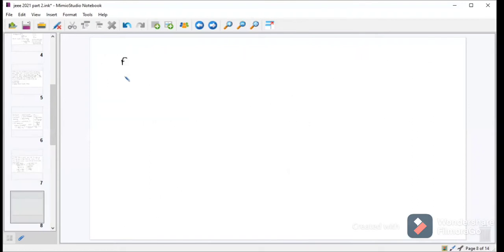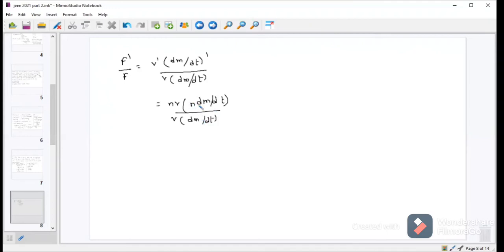F dash by F is equal to V dash into (dm by dt) dash divided by V into dm by dt. So nV into n into dm by dt divided by V into dm by dt. So I can cancel dm by dt, I can cancel V. So the answer is n square. So F dash by F is equal to n square. So the required force is equal to n square times the force F.